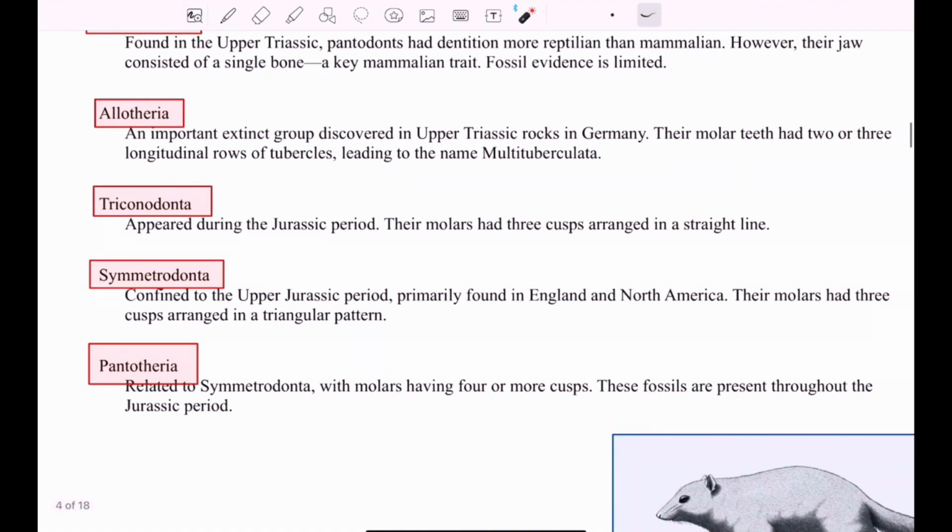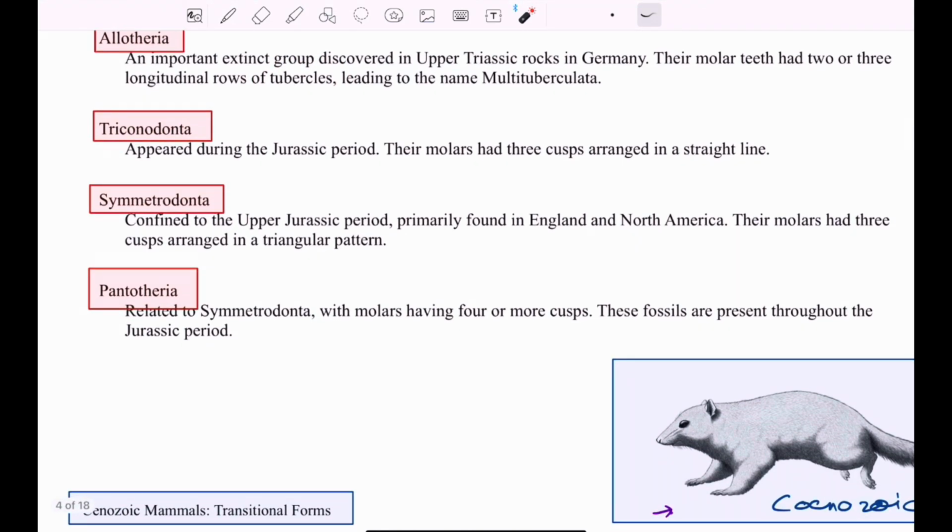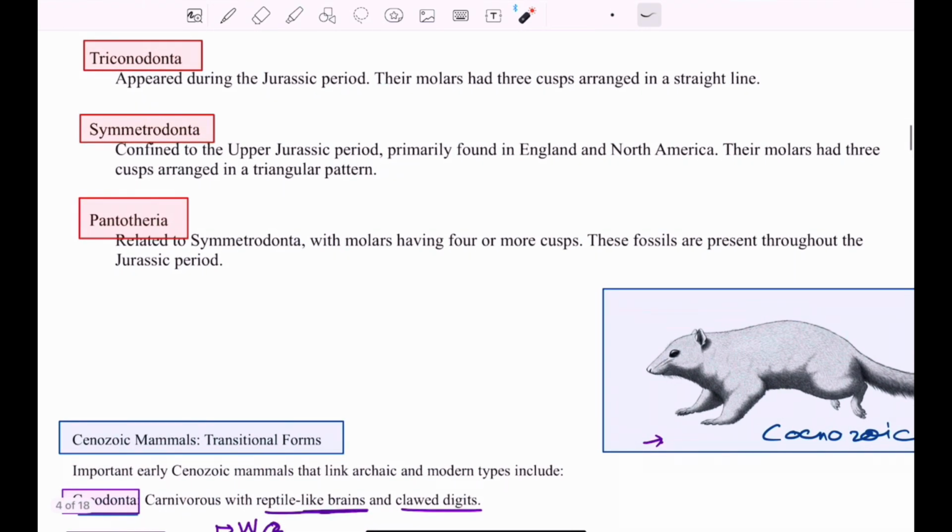Then there were the Allotheria. Allotheria were present during the Upper Triassic period. They were found in Germany, and they had molars with 2 or 3 longitudinal rows of tubercles. Then we have Triconodonta. Triconodonta were present during the Jurassic period, and they had 3 cusps. Then were the Symmetrodonta. Symmetrodonta were confined to the Upper Jurassic period, found in England and North America, and their molars had 3 cusps, which were arranged in a triangular format.